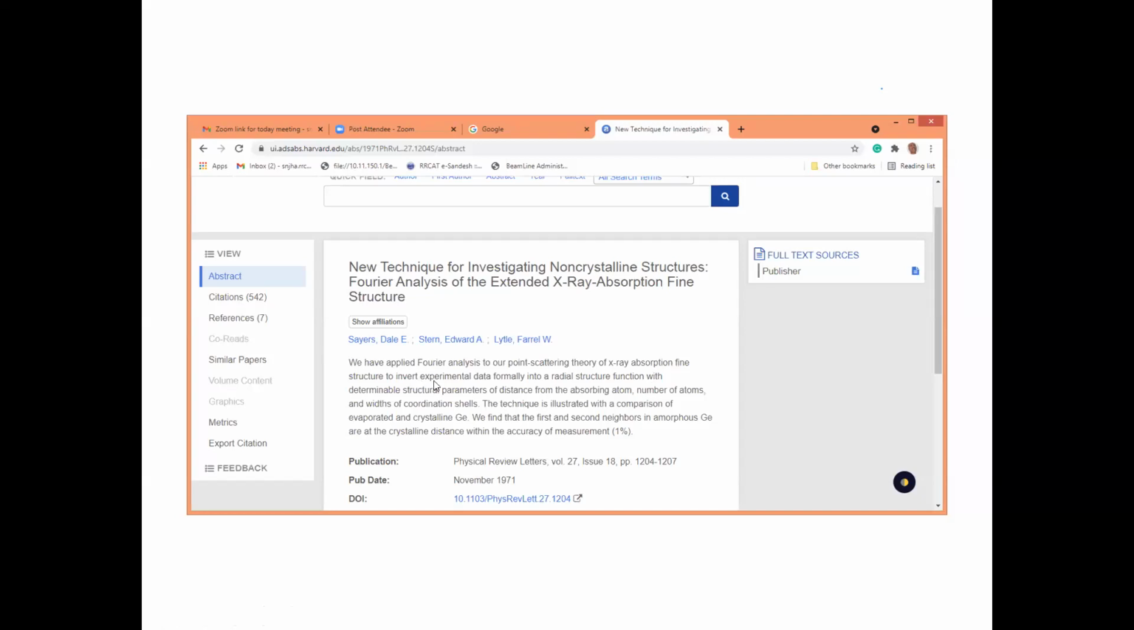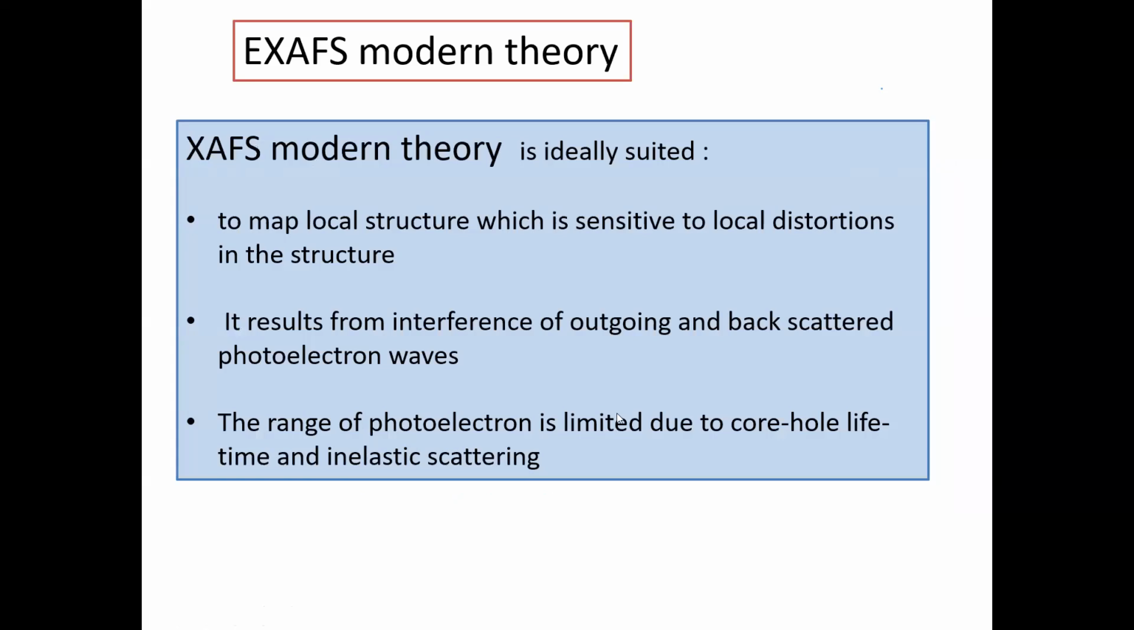So the technique is illustrated with a comparison of evaporated and crystalline Ge. So this is the first spectra on the germanium, which was explained by this group. So now EXAFS modern theory is ideally suited to map the, there is advancement in the theory beyond Sayers by Rehr group and other people.